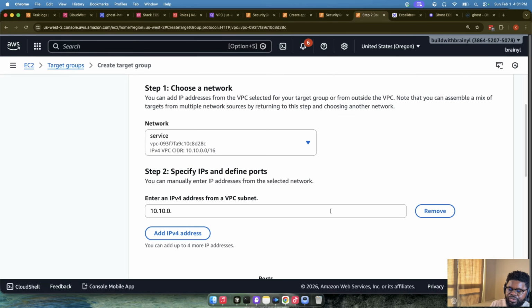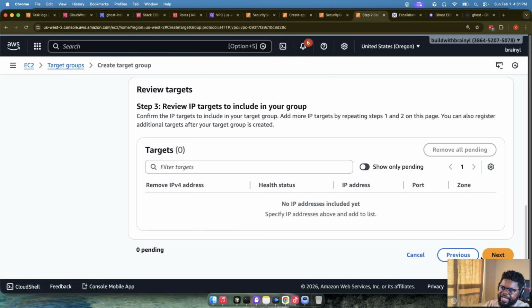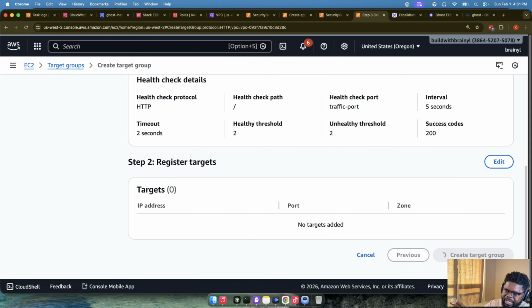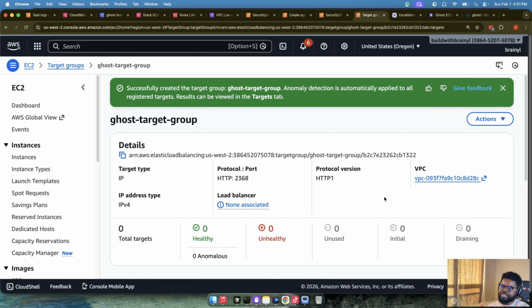This is where it's asking us to put in IPs, or tell it which IPs are going to be part of the target group. But here we cannot specify anything, because ECS is going to fill that target group for us. In this case, we can leave it empty. So we're just going to do next, and then we'll create that target group. So we now have a ghost target group. Don't worry, currently healthy is none, unhealthy is none.